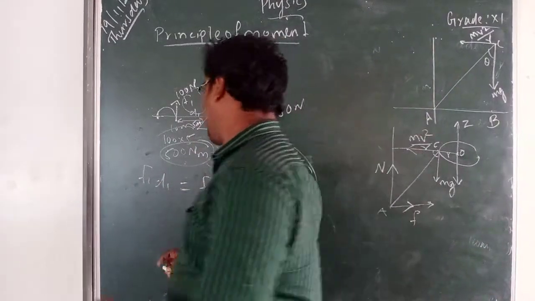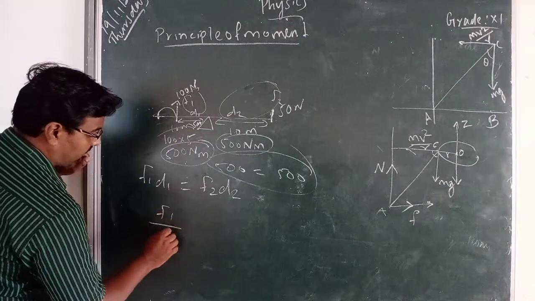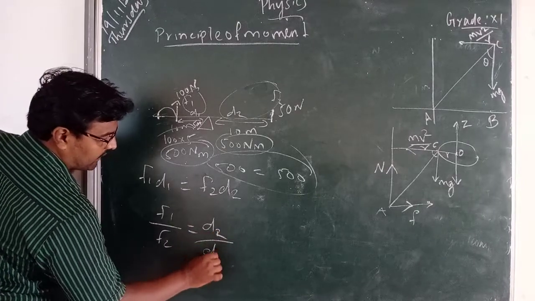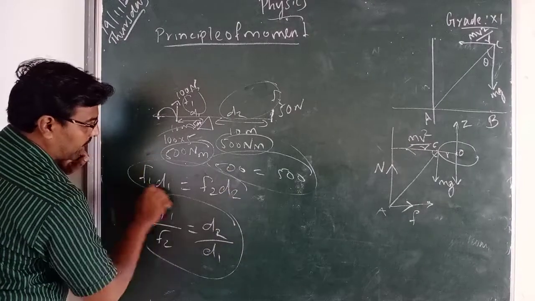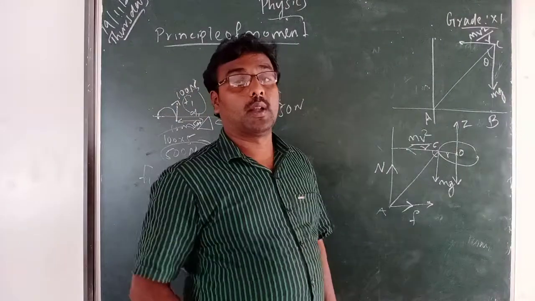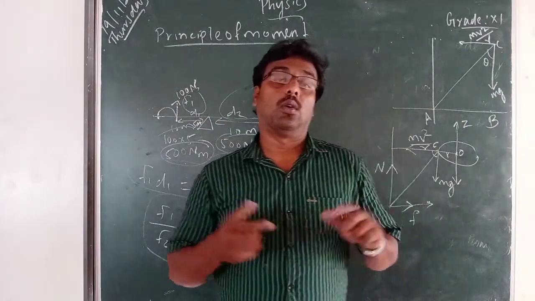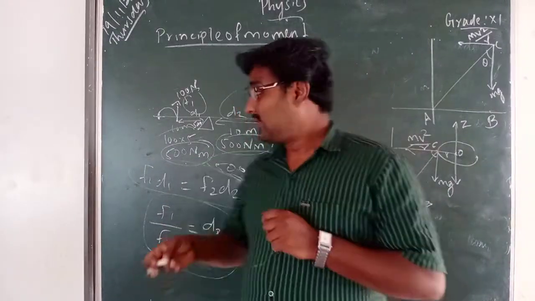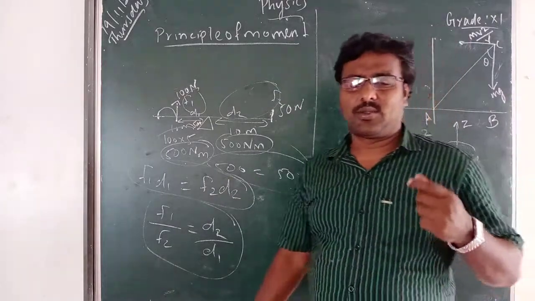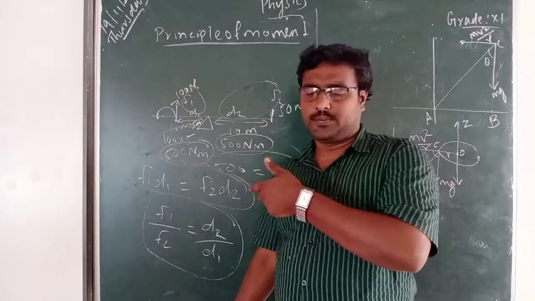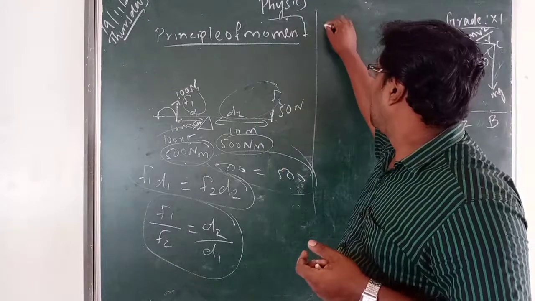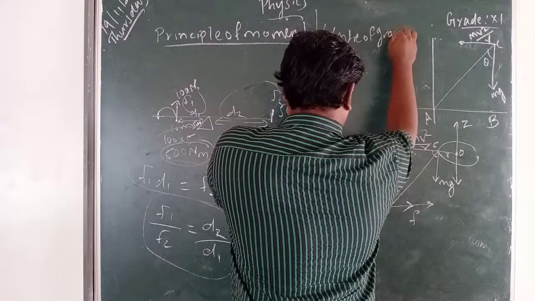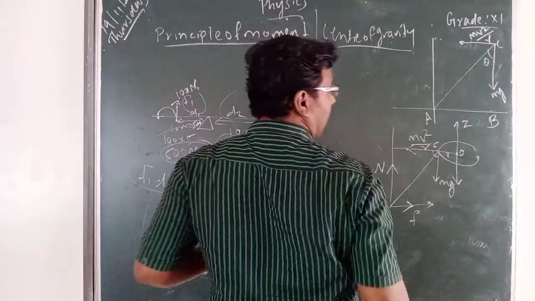From this formula you can rewrite F1 by F2 equal to D2 by D1. Both formulas you can use for the principle of moments: F1 D1 is equal to F2 D2, or F1 divided by F2 is equal to D2 divided by D1. This is the principle of moments. This formula you have to learn. And the next concept is center of gravity.